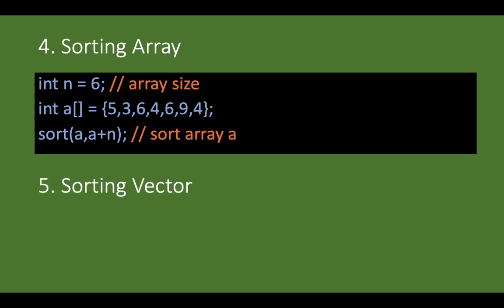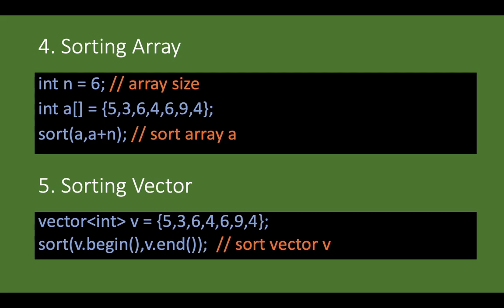Now we will look at how to sort a vector. Sorting a vector is simpler. We just need to declare a vector and write the code sort(v.begin(), v.end()). This line would sort our vector.